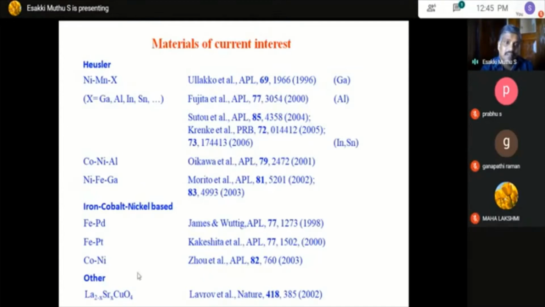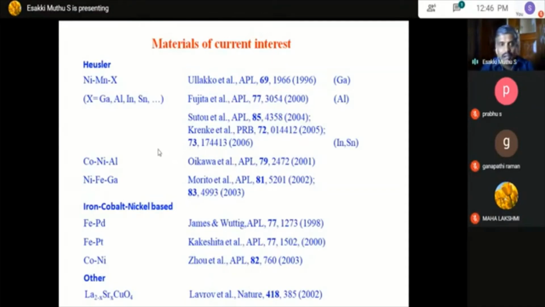Okay, so among these materials, we have chosen Heusler based material. Why have we chosen the Heusler based material? Actually, this kind of material is most abundant and easy to prepare. Even though, in a Heusler alloy, if you take an individual element, it won't be a magnetic material, when combined it may give a ferromagnetic nature when compared to other kinds of materials. So that's why we chose a Heusler based material to study the efficiency of magnetic refrigeration.